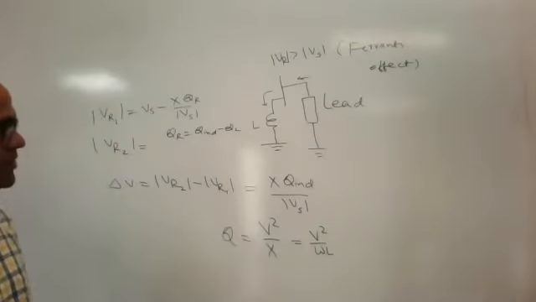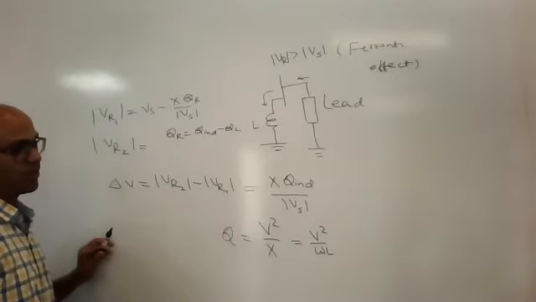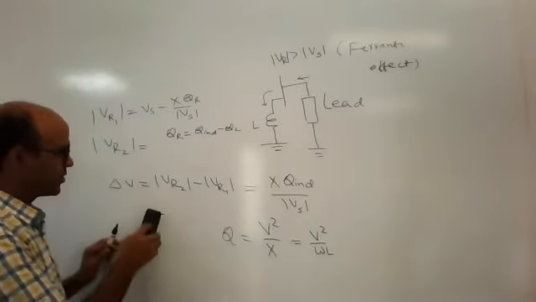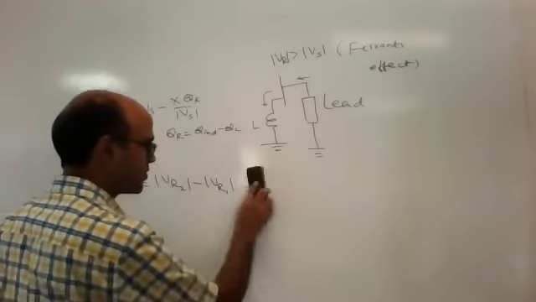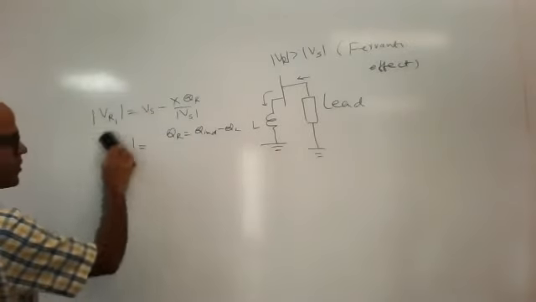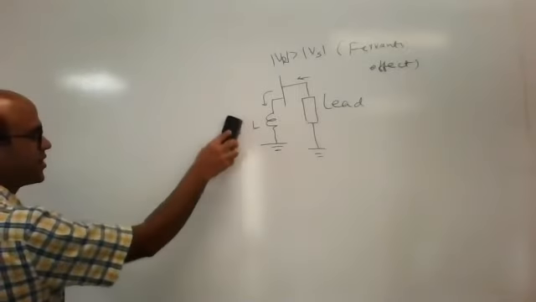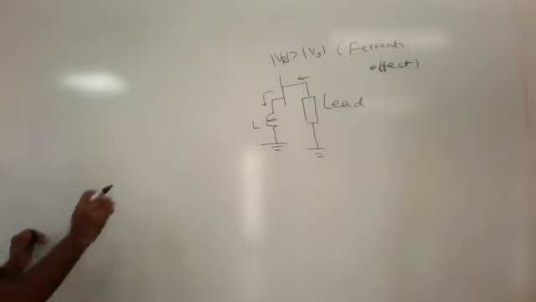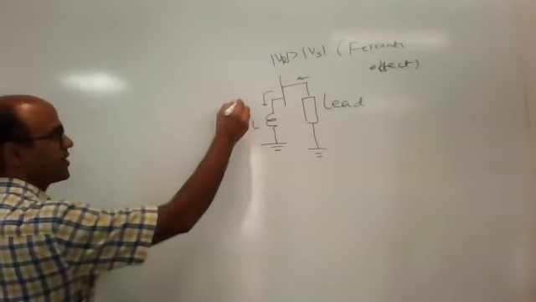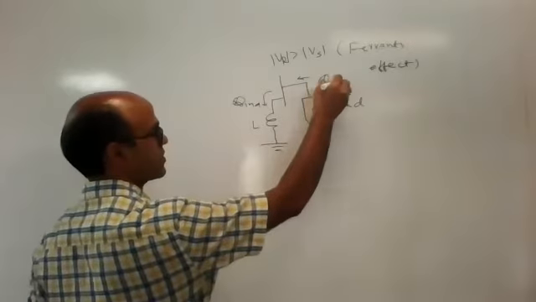Now today we will see what is the effect on voltage regulation. This is the effect on the change in voltage. What will it do? It will reduce the voltage, because the voltage at the sending end is more than the receiving end, so it reduces the voltage by the factor of X Q by Vs, where Q is the inductor. This is Q inductor and this is Q load.